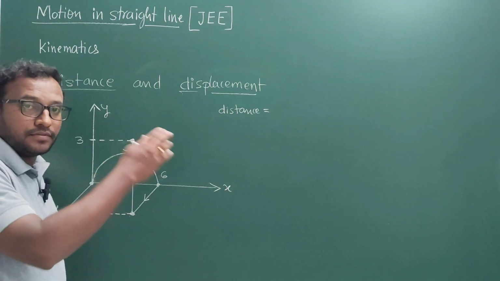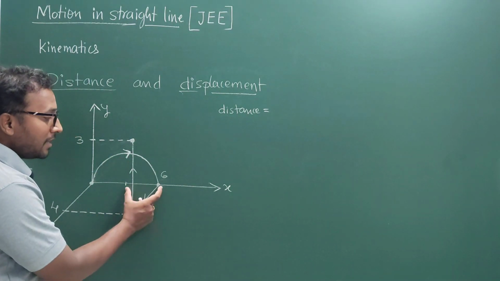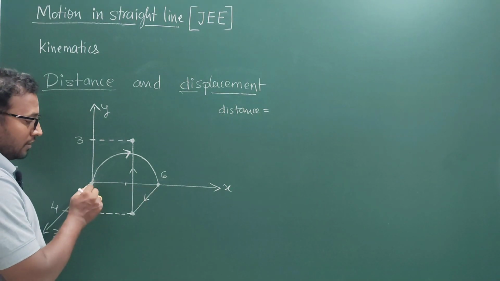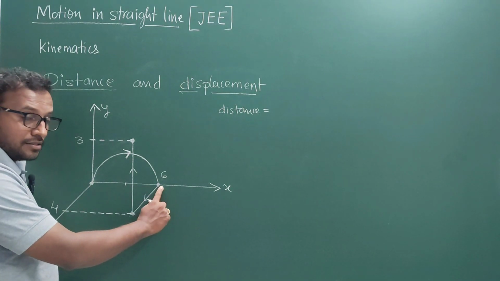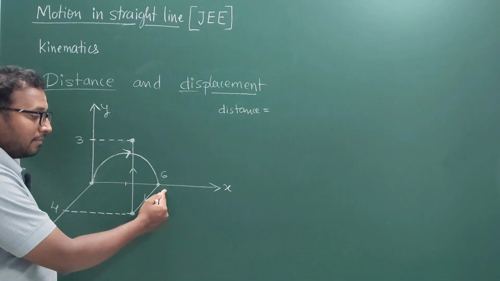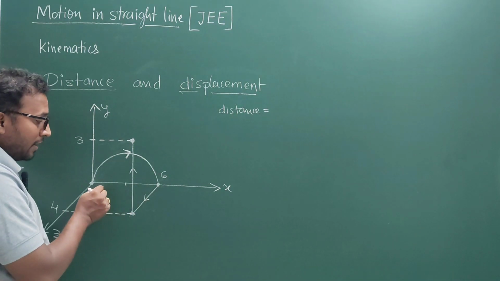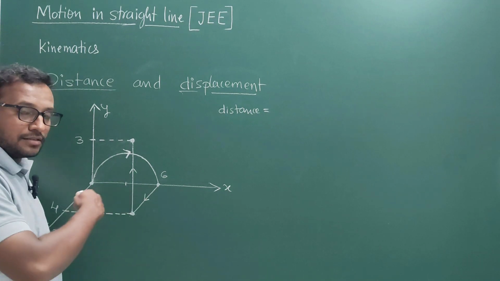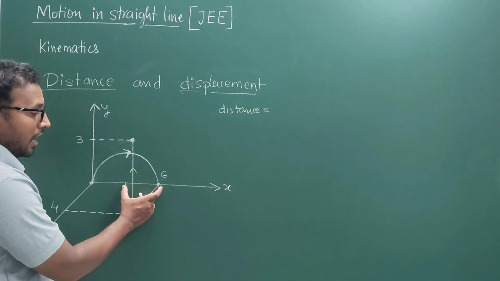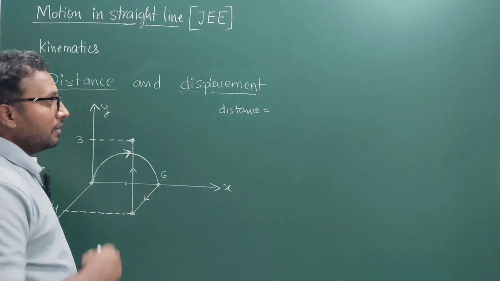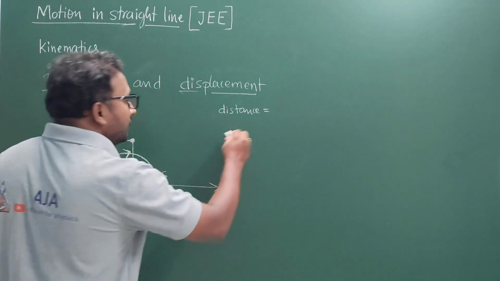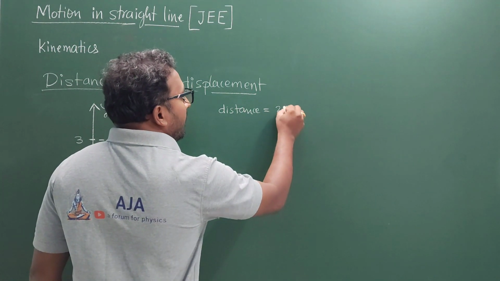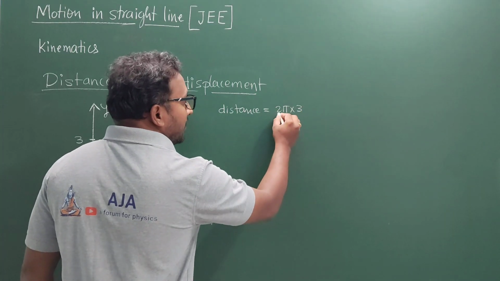This is half of a circle of radius 3 meters, because from the origin to this position is 6 meters, which is the diameter, and half of that is the radius. So the distance is initially 2 pi r, which is 3, divided by 2,